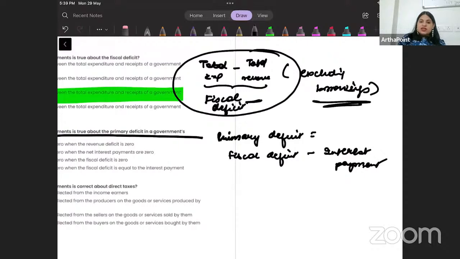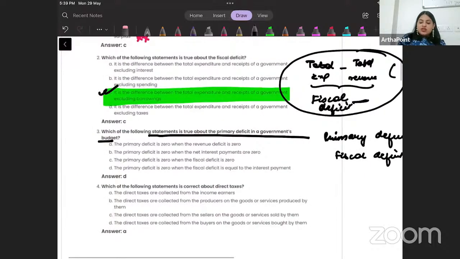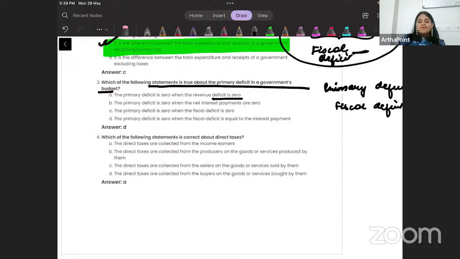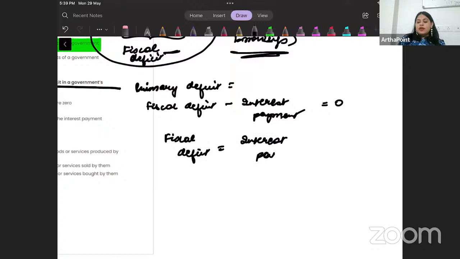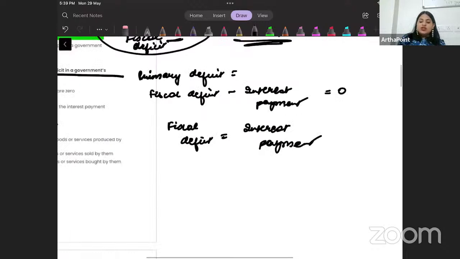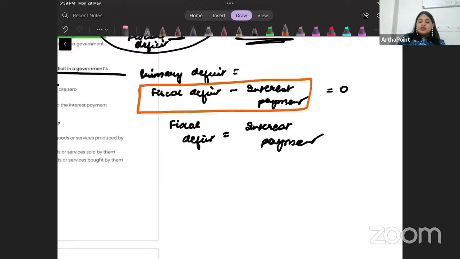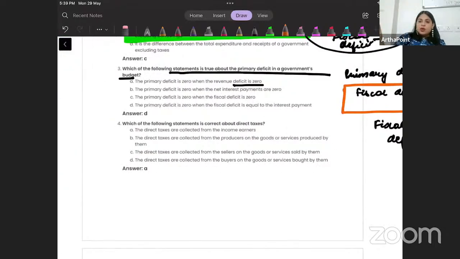Right? So let's read this out. The primary deficit is 0 when revenue deficit is 0. Primary deficit can be 0 if fiscal deficit is equal to interest payment, isn't it? Only then will the primary deficit be 0, otherwise not. Because the definition of primary deficit is fiscal deficit minus interest payment, it will be 0 when the fiscal deficit is equal to interest payment. That means the answer to this question is D.